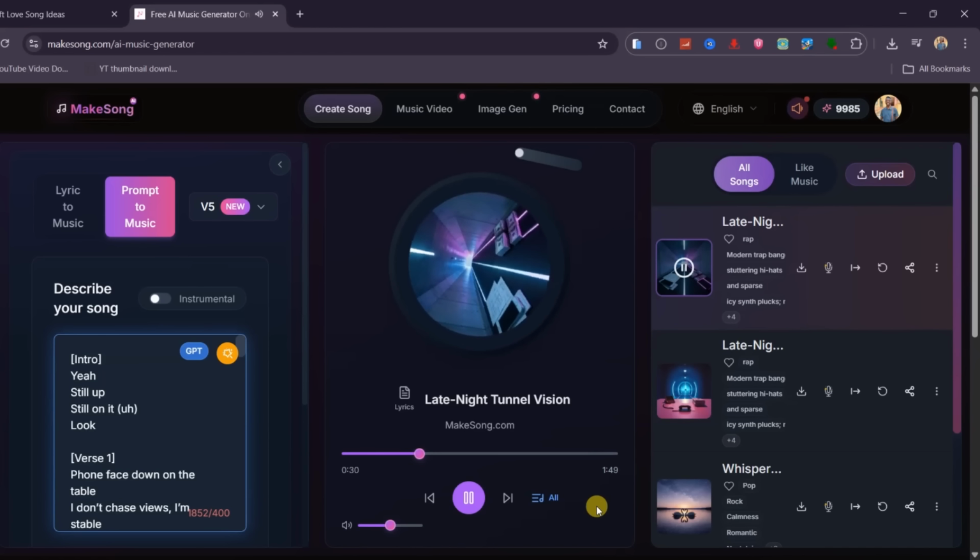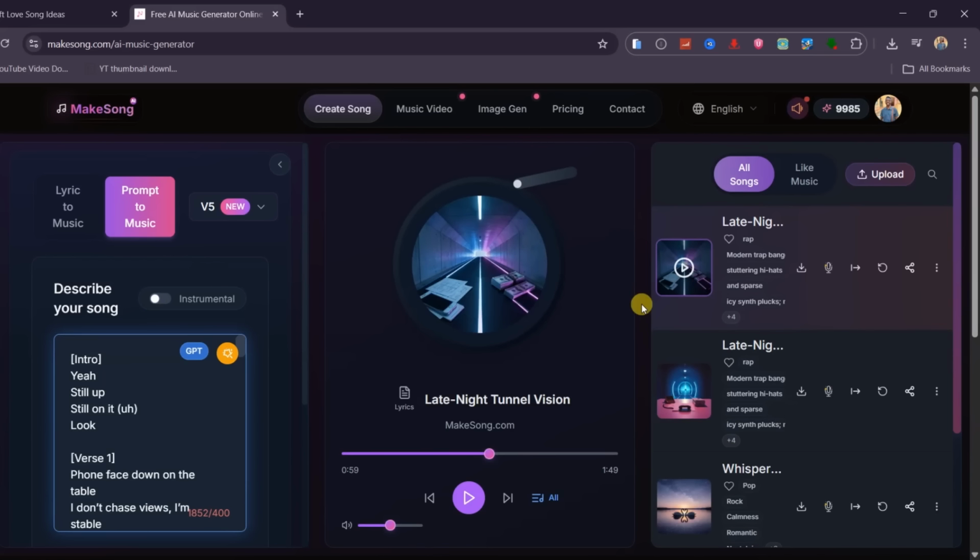This is a full banger. You can immediately feel the energy and the vibe. In 2026, music creation has become incredibly easy, especially when you use the right tools like MakeSong AI. I'll actually be making a full tutorial soon where I turn this exact song into a complete music video. You can download your songs anytime, or save them for later use depending on your workflow.